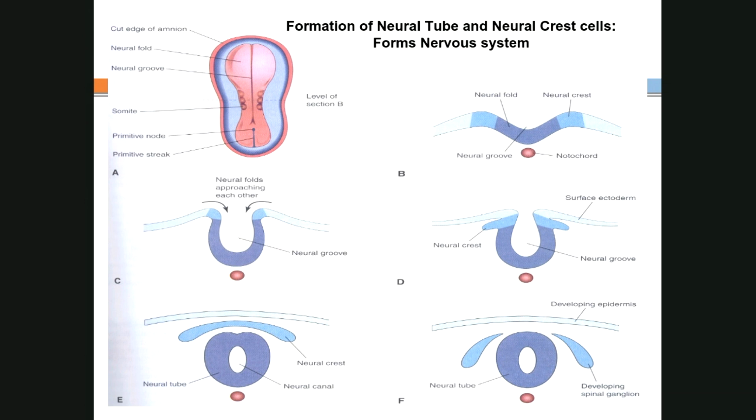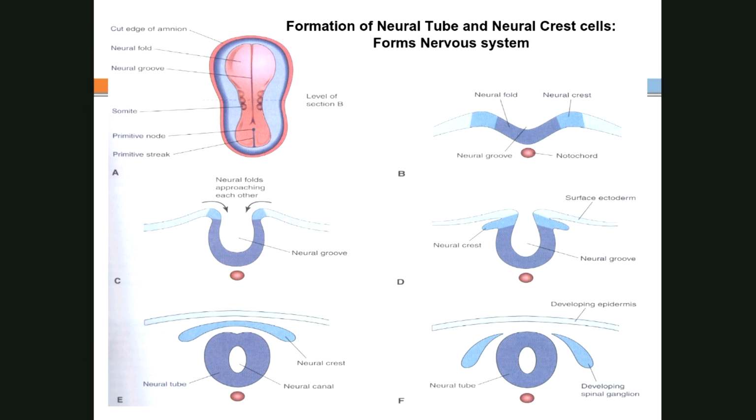Neural crest cells give rise to diverse structures in the body and they disperse into the body. Like they come from the brain and go to the adrenal gland in the abdomen, and that is the adrenal medulla. So it is coming from the neural crest cells. But for our basic understanding currently, at least we can focus that the neural tube gives rise to the brain and the spinal cord. Right.